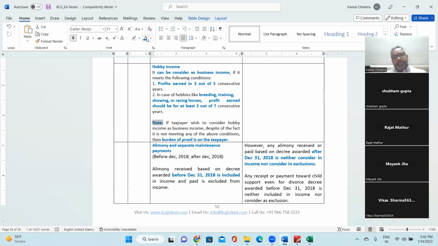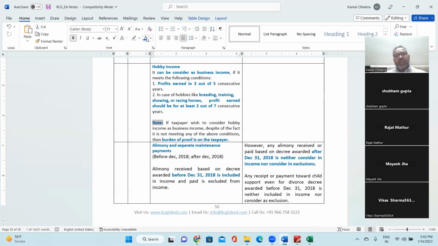So other than breeding, training, showing and racing horses, for the rest of the hobbies, let's say you have a hobby of playing football, cricket, or badminton, and you participate in various competitions or matches and earn something there. Or, as you said about cooking, you are cooking and coming up as a master chef, and you are earning some money out of it.